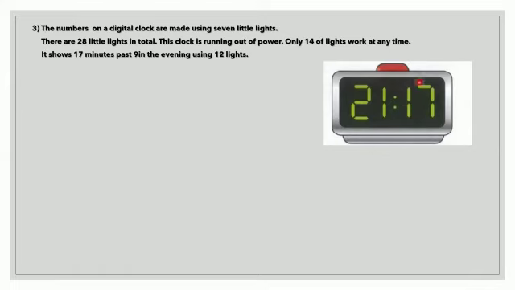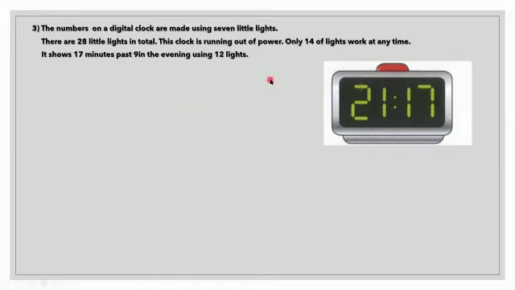So here you can see a digital clock where the time that is 17 minutes past 9 in the evening is expressed in a 24-hour digital clock as 21:17. So this particular time, 21:17, is shown in a digital clock using 12 lights. 12 lights means this is 1, 2, 3, 4, 5, 6, 7, 8, 9, 10, 11, and 12. So this is what it has mentioned right now.